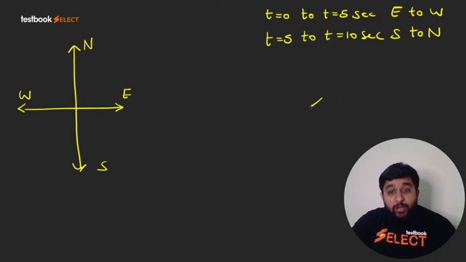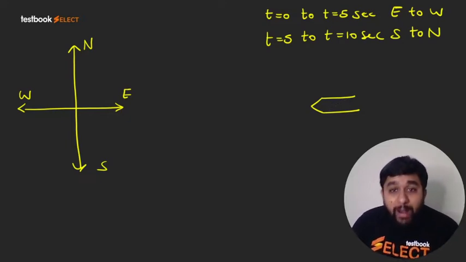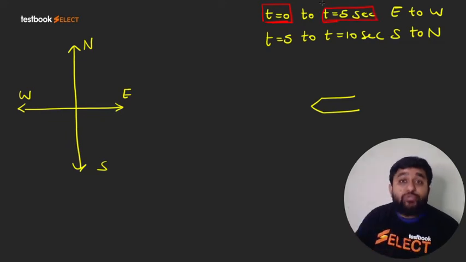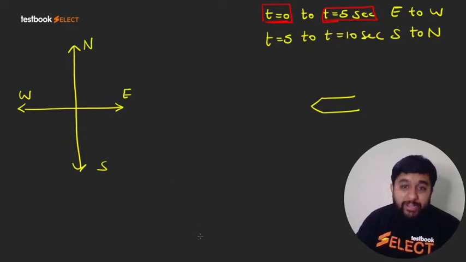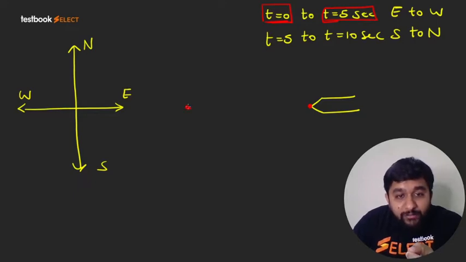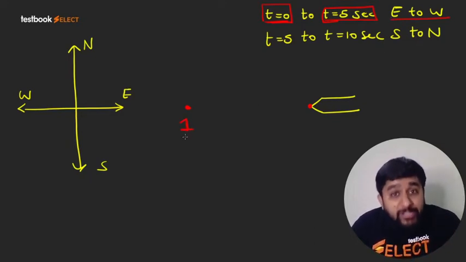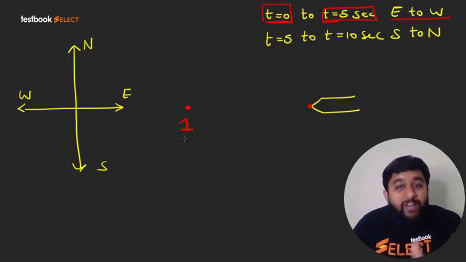And there is a nozzle. From the nozzle, particles are coming out after every interval of 1 second. The particle which came out at t equal to 0 second has 5 seconds to travel until t equal to 5 second. So at exactly t equal to 5 second, this particle will be somewhere here because the wind is blowing from east to west, and the first particle will have covered a distance of 5 units in these 5 seconds.